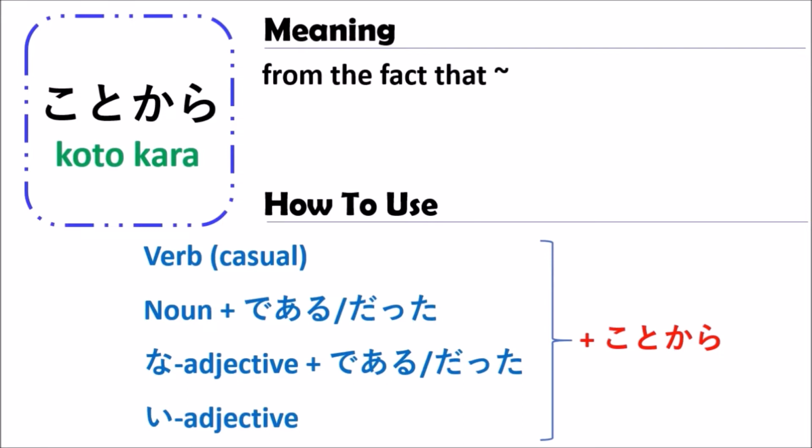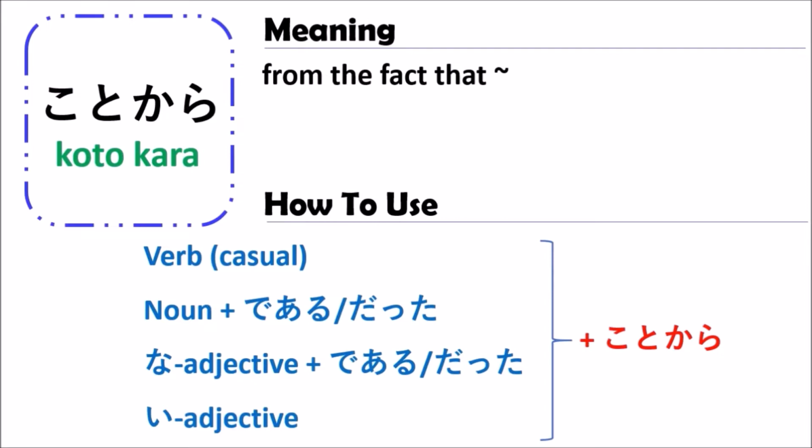But in the verb form, you should change the verb to be the casual form. And for the noun, you should change the noun to be 'da' or 'datta'. 'Datta' means the past tense form. 'Da' means the present form.